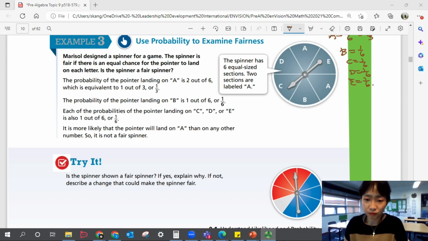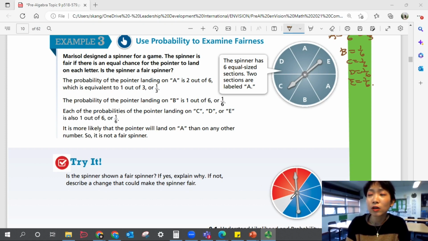Okay, are you ready? So is this fair or not? How many options do we have? You may think we have 2 options because we have red and blue. No, we have no color as an option too, right? So that is an outcome. Your spinner can land on this part, right? So yes, we have 3 different outcomes that are possible.